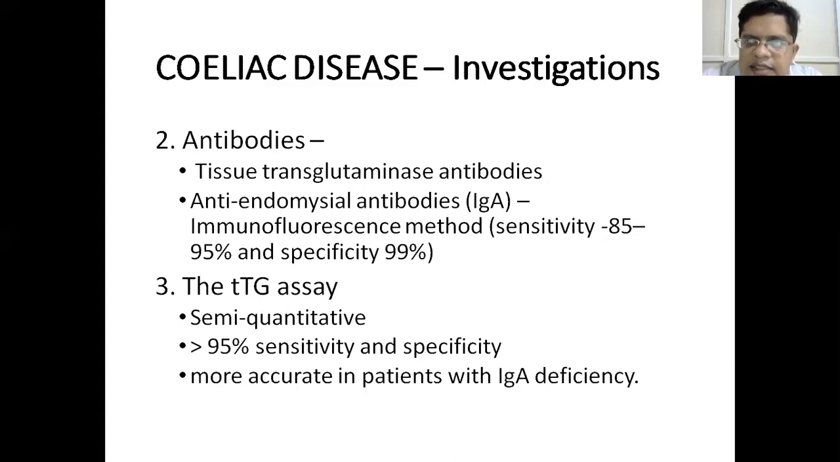It is more accurate in patients with IgA deficiency. So all these are IgA antibodies because they occur at the intestinal surface. There may be some patients who are IgA deficient. In them, IgG type of antibodies for these antigens are tested.